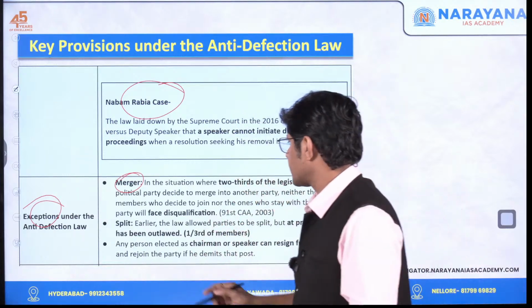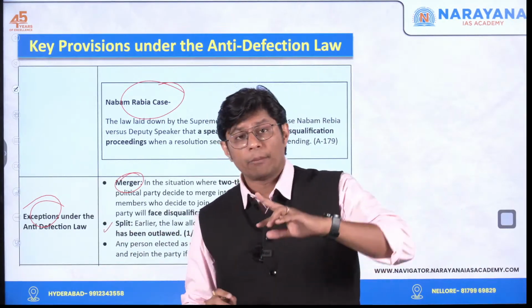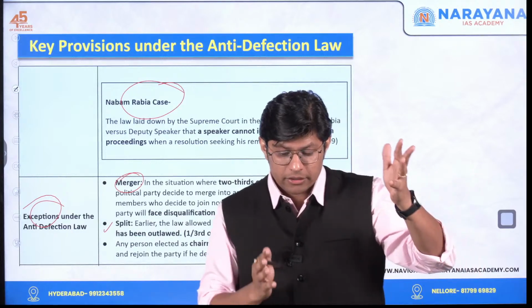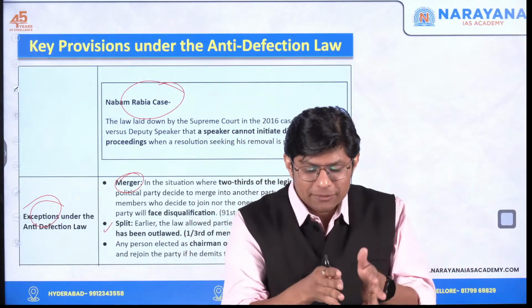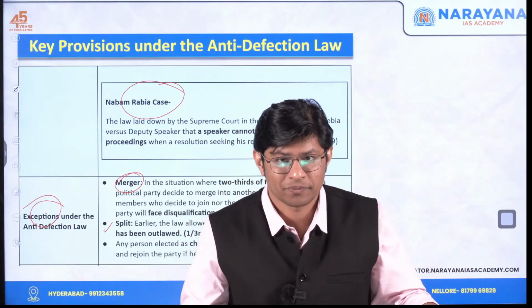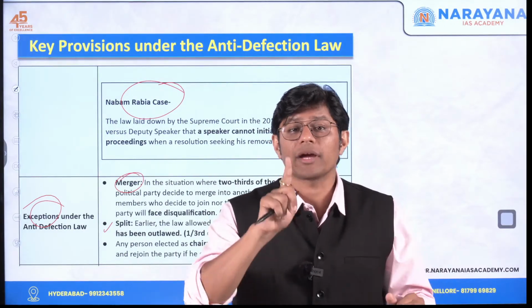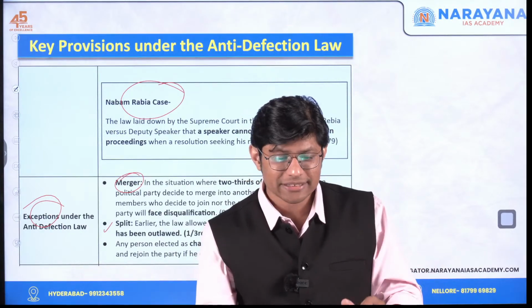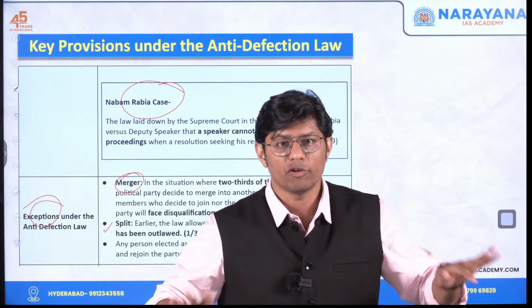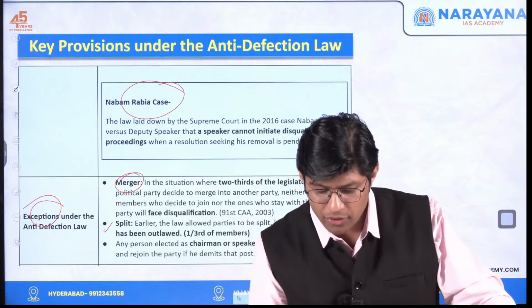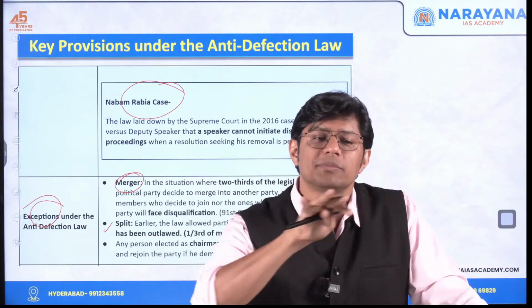Second, before 2003, the law also allowed for a split in a political party. If one-third of the members decided to split, they were exempted. But in 2003, this provision for split was done away with, which means now there is no provision with respect to split.